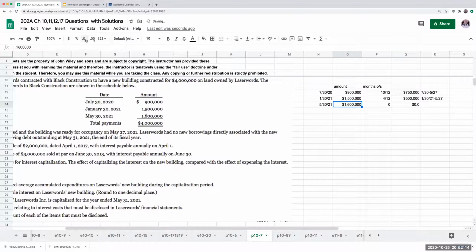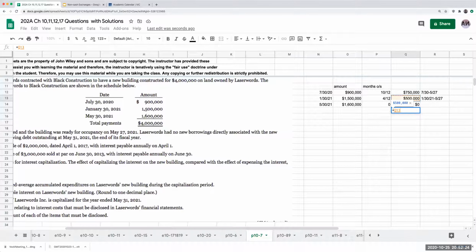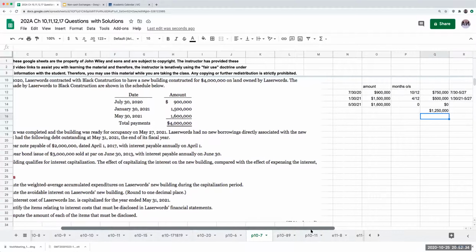Okay, so my weighted average accumulated expenditures on the new building is simply going to be 1.25 million. The next thing I need to do is figure out the avoidable interest. To figure out the avoidable interest, normally I'd say, okay, do we have any construction debt? The answer is no.